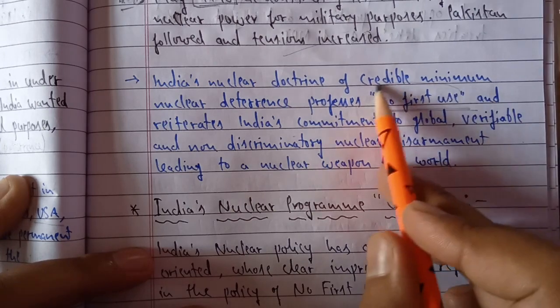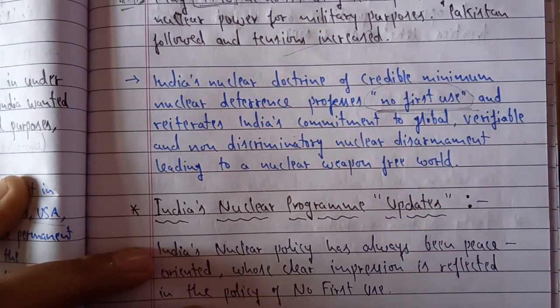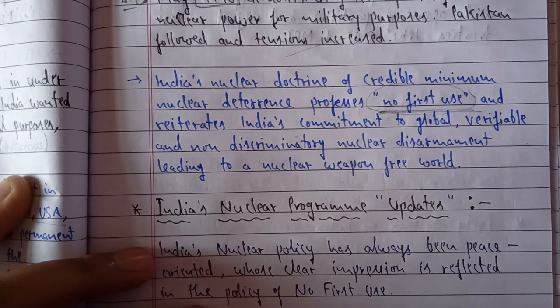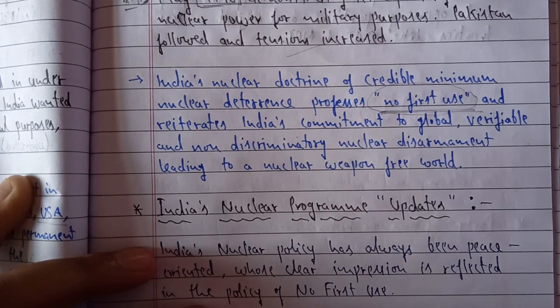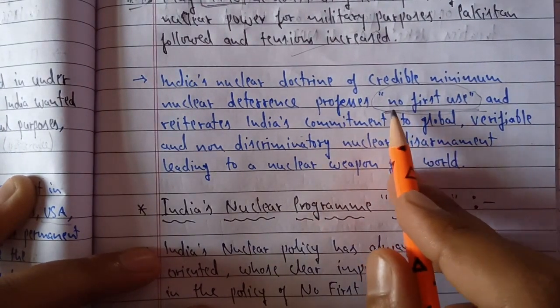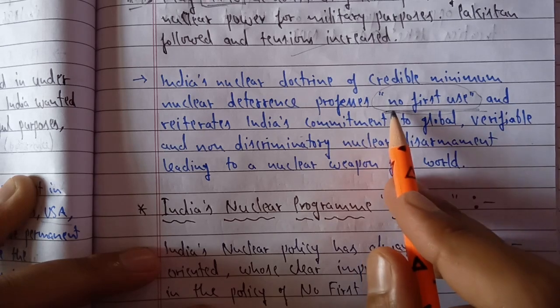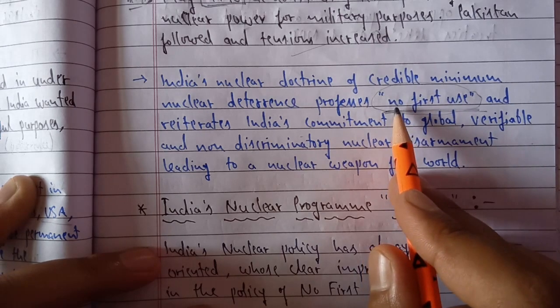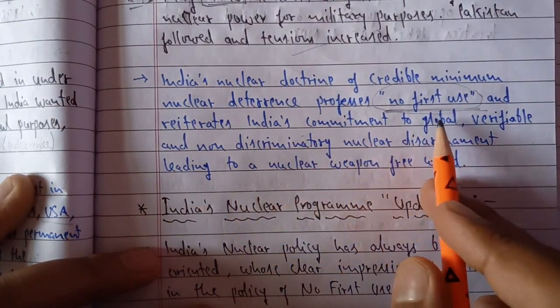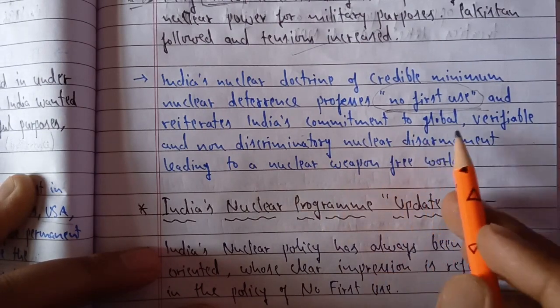We are not going to use these weapons, as we have a peace-oriented foreign policy. India wants to build very good relations with neighboring countries and any countries at the world level. So we are not going to use the weapons till the other country uses weapons on us. So this was the new nuclear policy of the Indian government, no first use, and it reiterates India's commitment to global